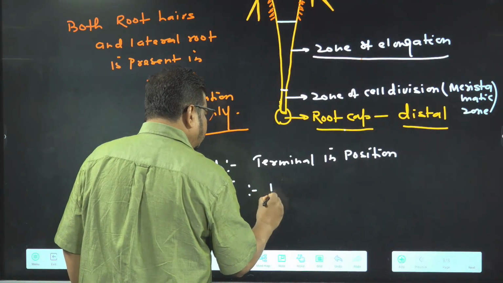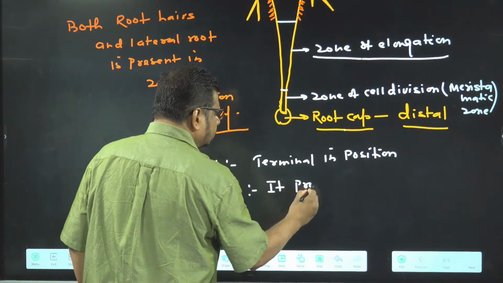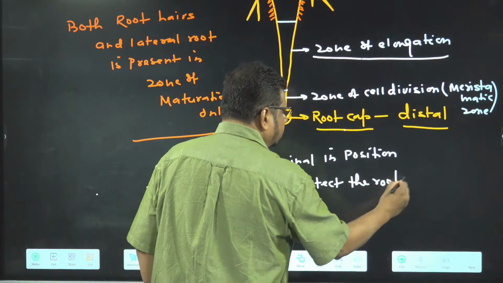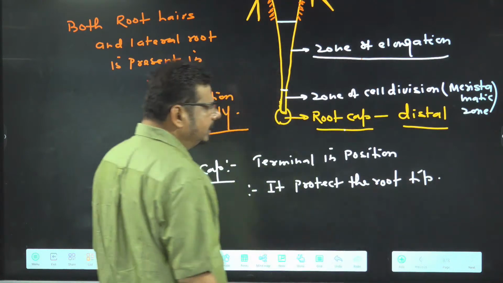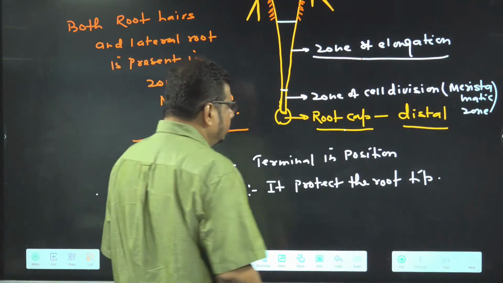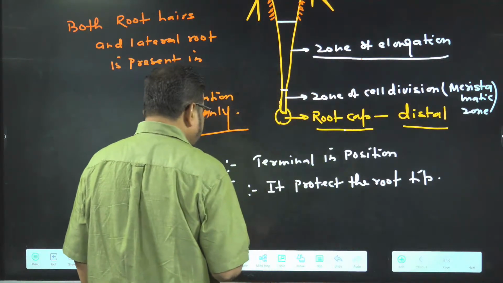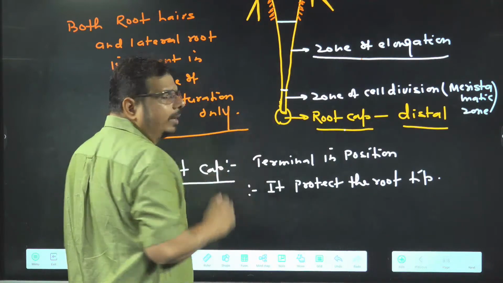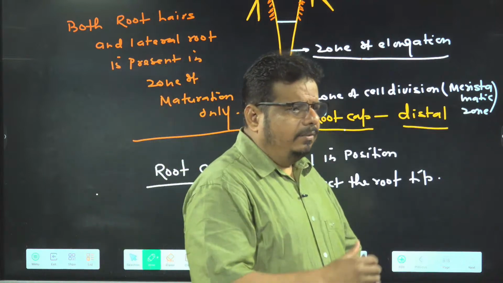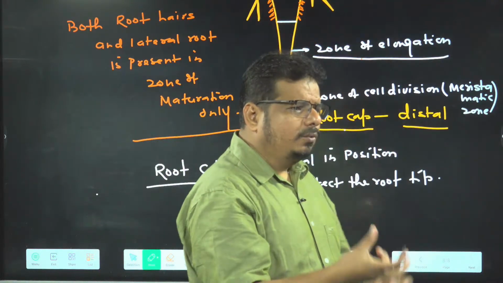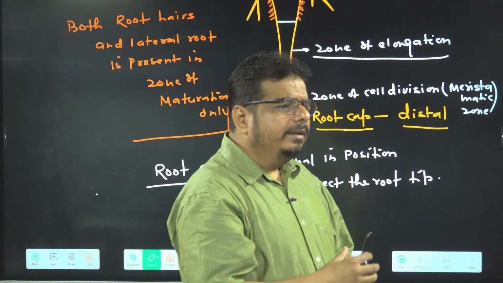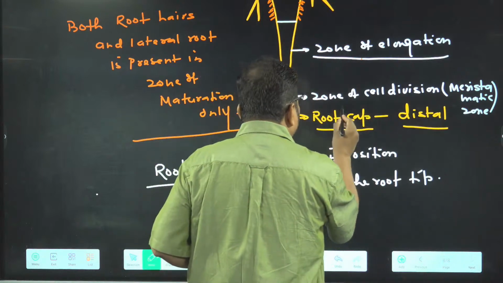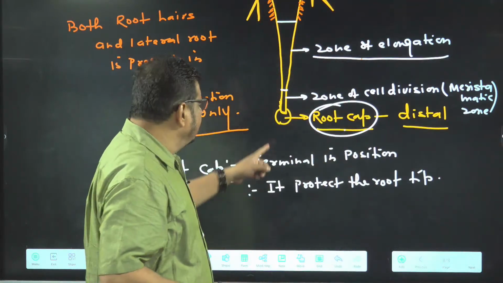It protects the root tip. Getting the idea or not? It is protective in function. Actually, what's happened? Roots are growing under the soil, and when the root penetrates the soil, which is solid, the soil creates resistance. And if the root cap is not there, what happened? Who is going to be damaged?